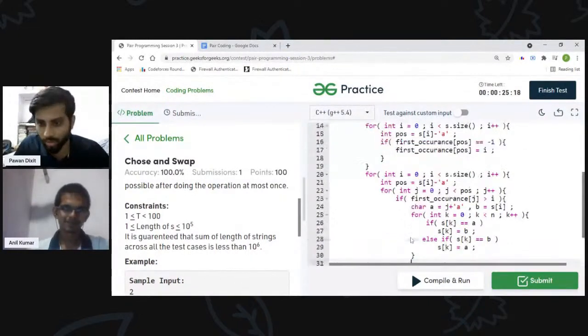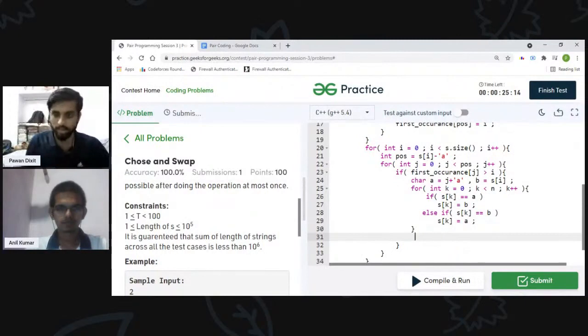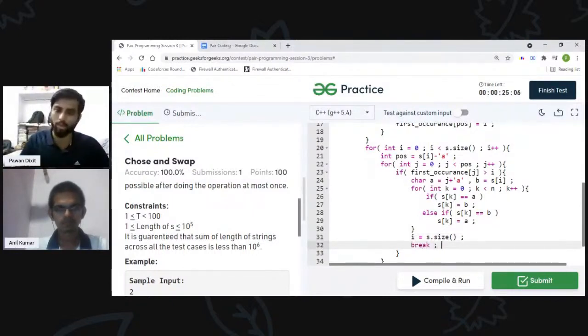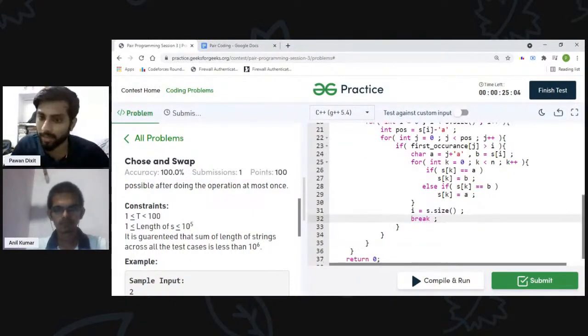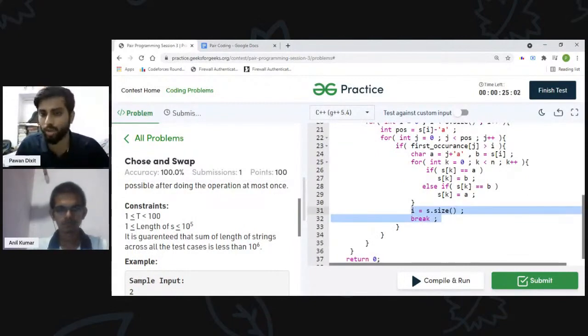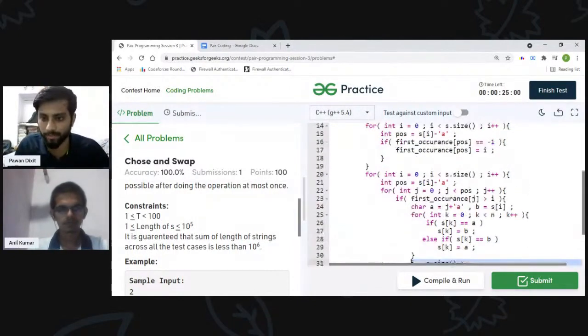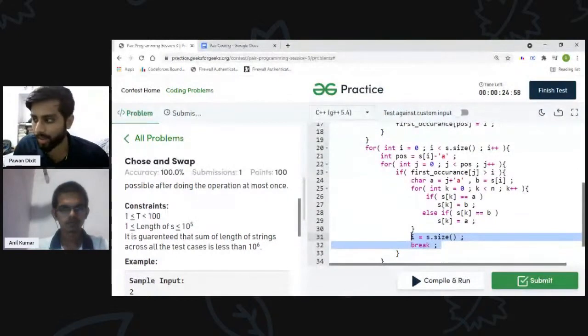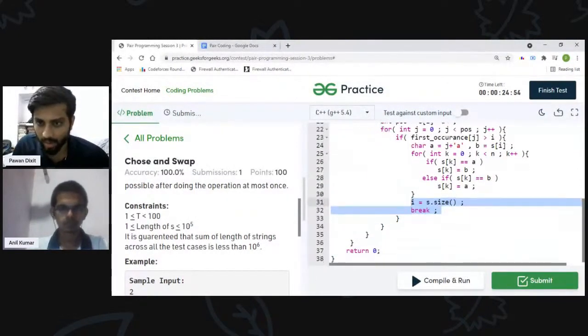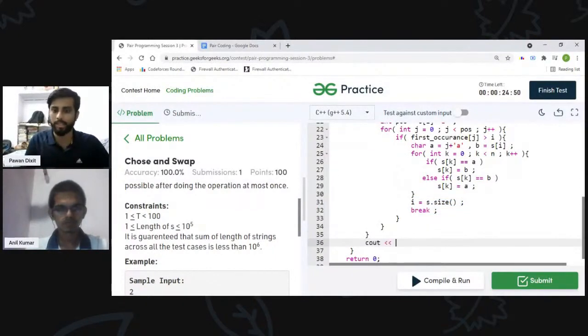Otherwise, then this is the trick here. I can just make i equal to s dot size, because I am pointing this i to the end of the loop and I am breaking the inner loop. So by doing this I am completing both of my loops, right? This is the important part here. And at last you have to print the s now. At last I have to print my updated string.